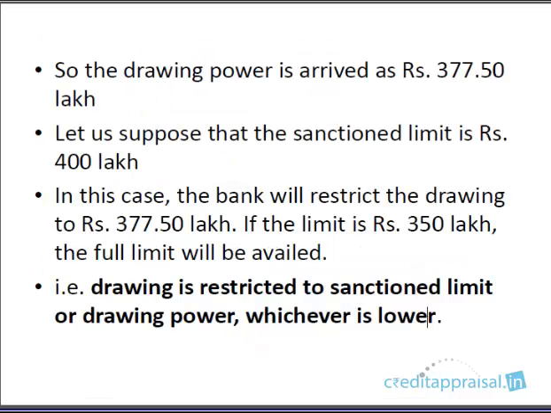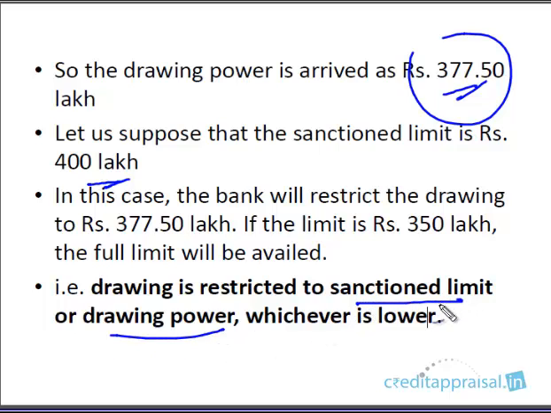So DP was arrived at 377.5. Now suppose the sanction limit is 400 lakhs. What banks do is restrict the drawing to 377.5 lakhs because DP is less than the sanction limit. So this we already discussed. Drawing is restricted to the sanction limit or DP, whichever is lower.